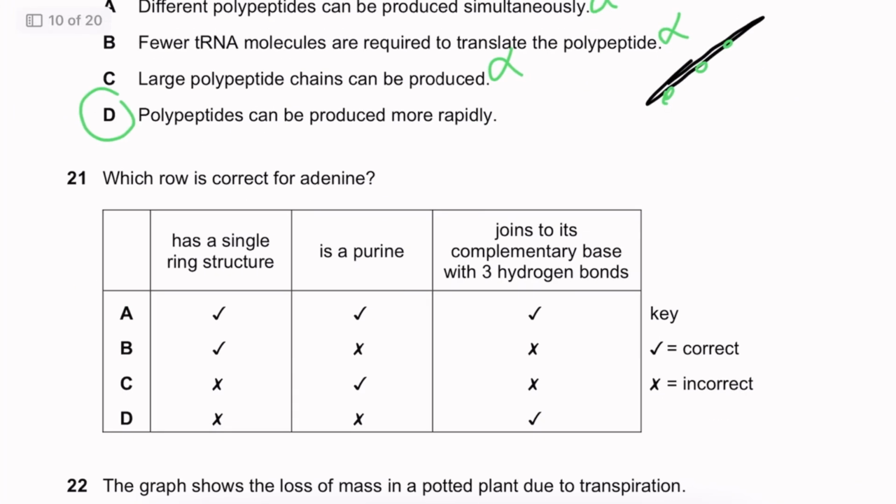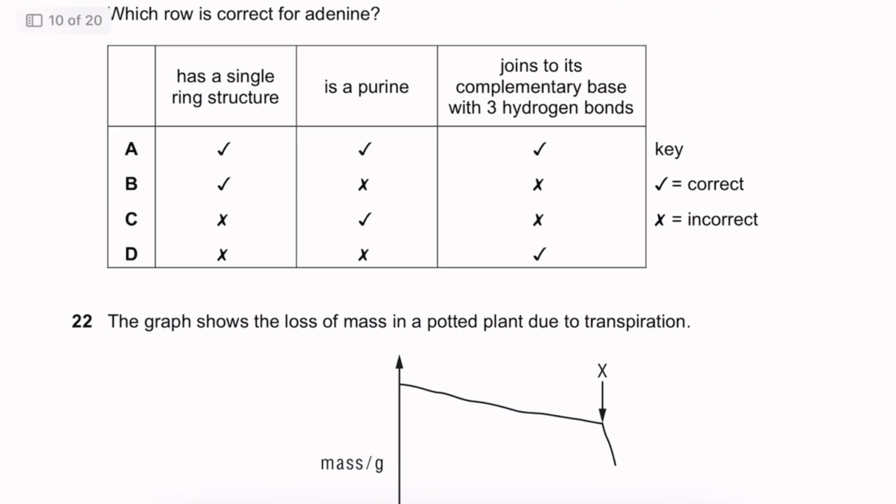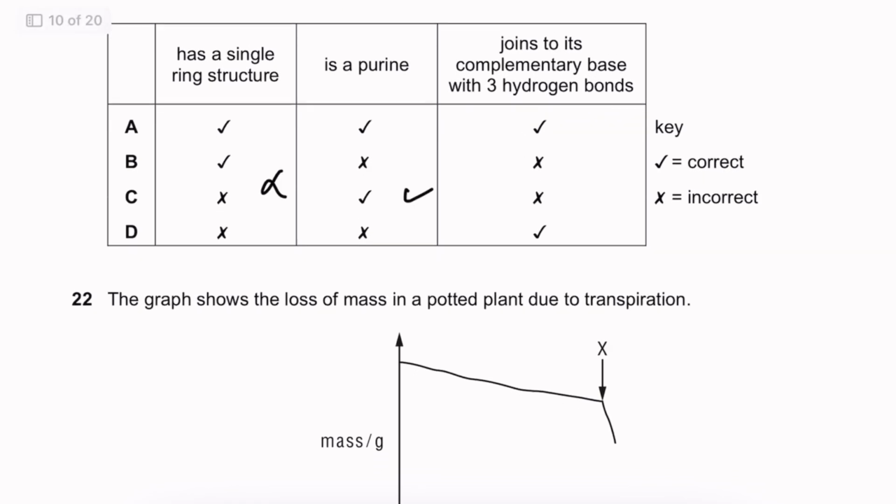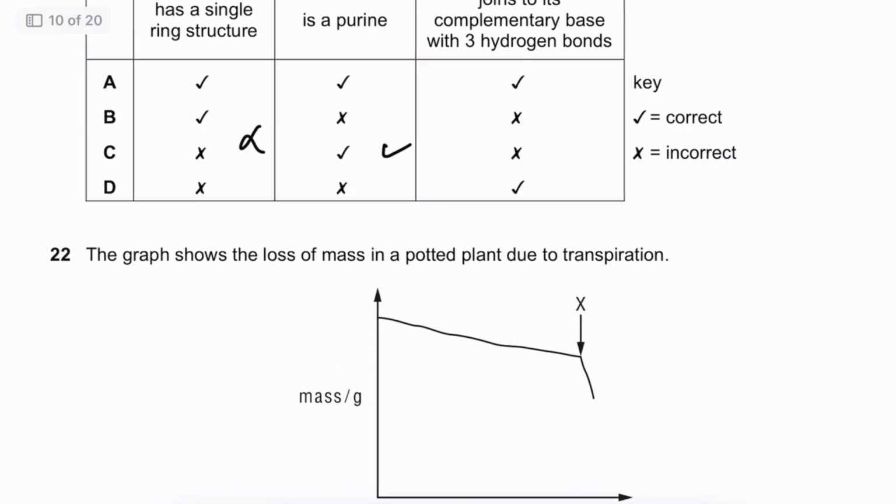Okay, which row is correct for adenine? Has a single ring structure, is a purine, it joins to its complementary base with 3 hydrogen bonds. Okay, adenine is a purine, and so it has a double ring structure. So the first thing is wrong. It is a purine, and it actually joins to thymine with 2 bonds only. So it's actually C. Okay.